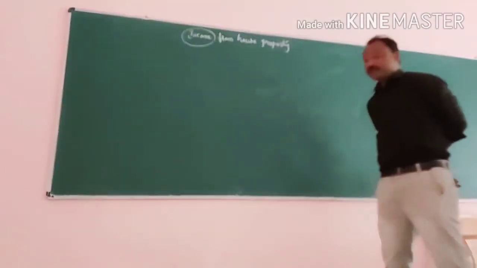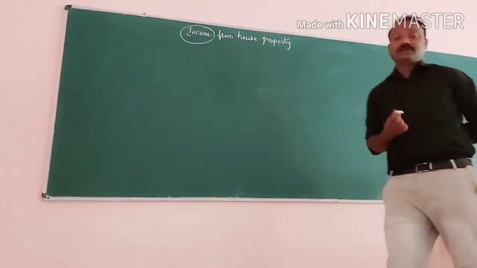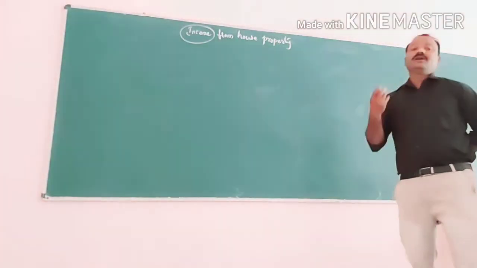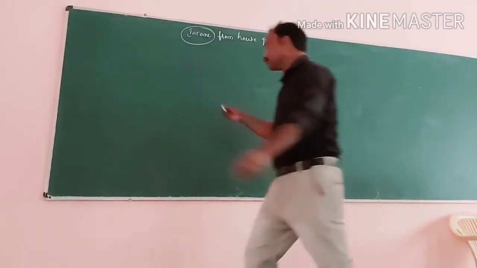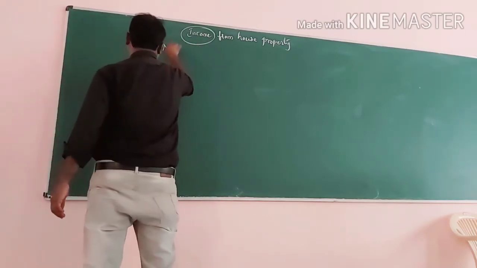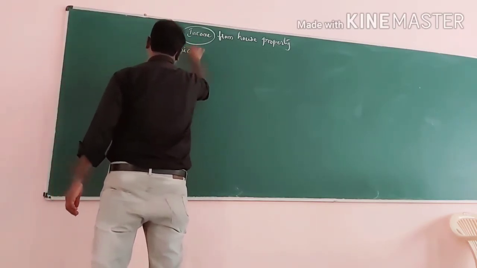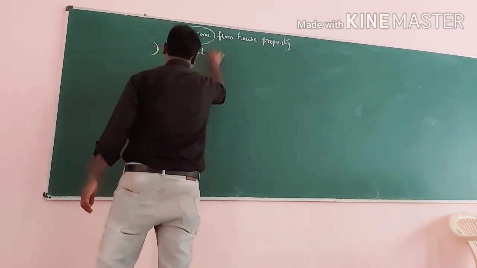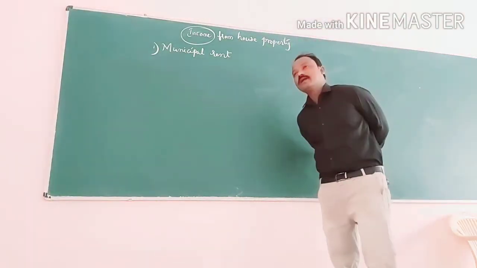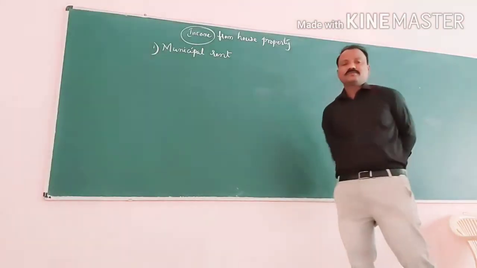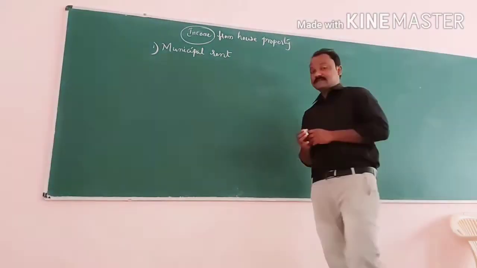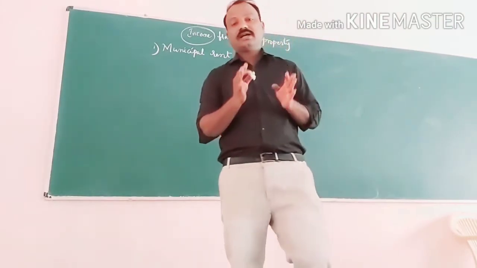Right. Now we need to discuss some basic terms, very important terms about income from house property. What are those terms? Let me explain one by one. First one is municipal rent. What is municipal rent? Municipal rent is nothing but rent fixed by local authorities.